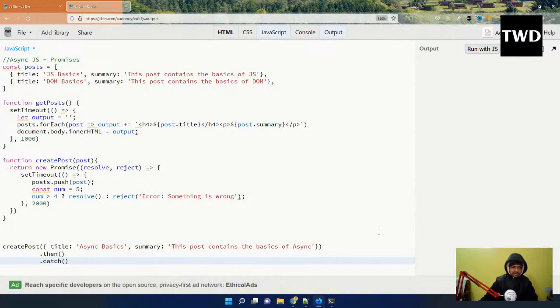So what is there in the then? When this is done, meaning post.push is done, then in the then I will call get post, like this.